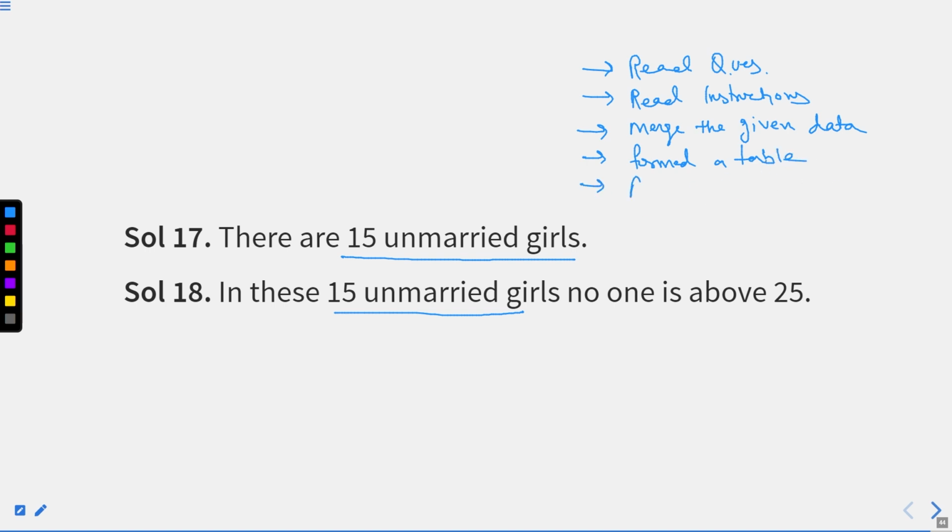And then answer all the questions, right? This is the process that you have to follow downward, right? Or use the elimination method.